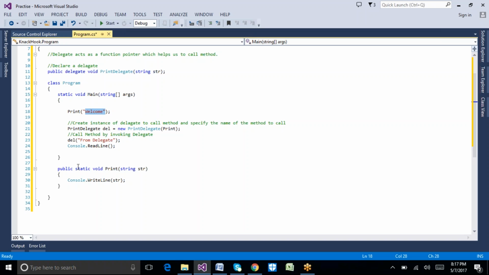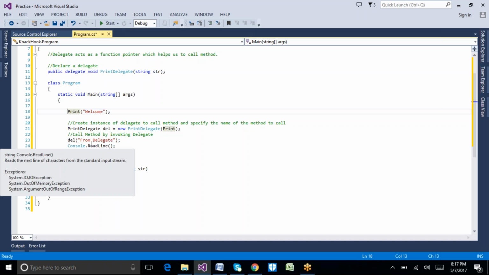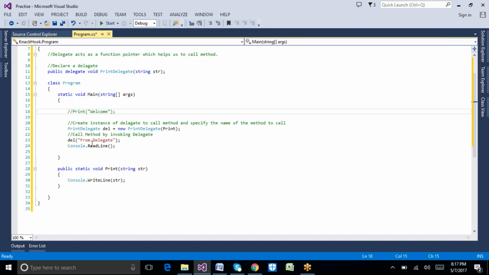Instead of doing this, we are using the delegate object to call that method. Let's see how we can work with that particular scenario. Here, instead of calling this method directly with its method name, we are now using the delegate object to call that method. So let's first see how we can declare a delegate.